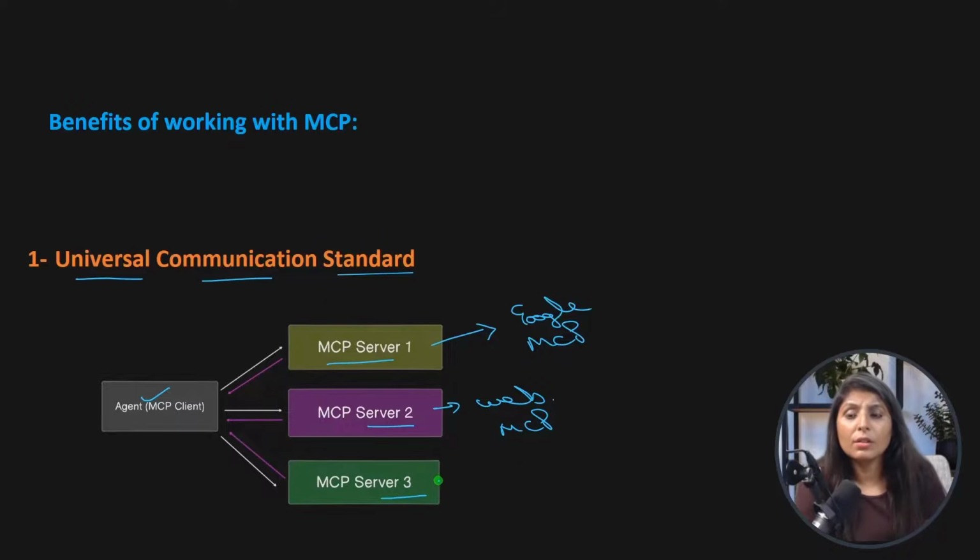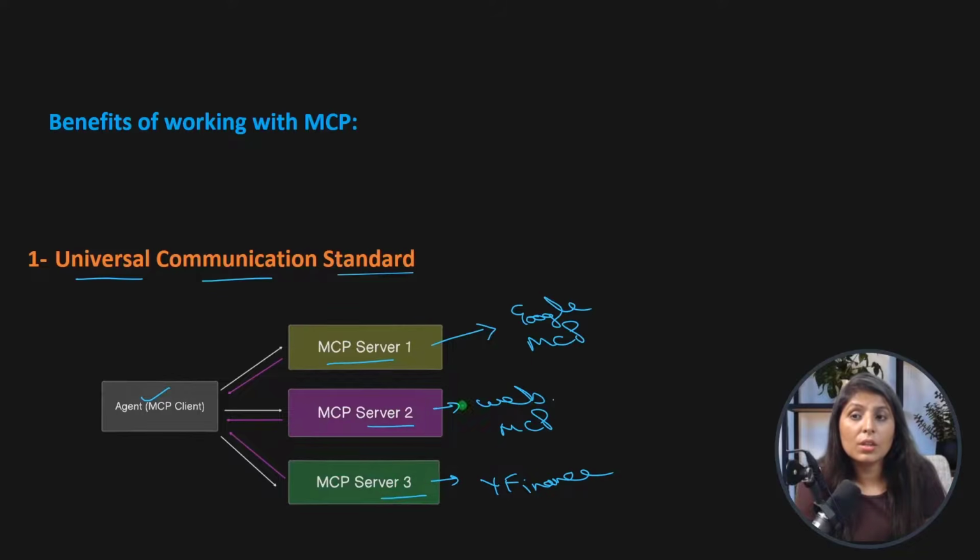Then we have another MCP server. Let's say we want to perform some task which is related to stocks, so we want to access the tools which provide us similar data. So let's say we are using the Y Finance tool. So these are three different companies, and all three have their MCP servers.